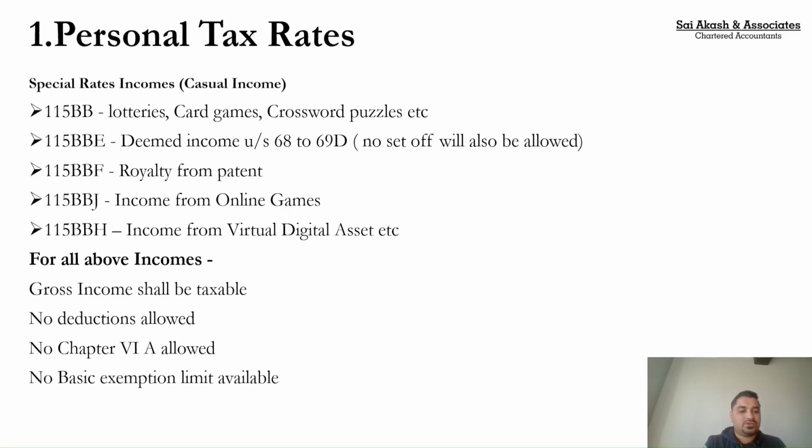Again, against this income, no deductions are allowed, no expenses are allowed, no Chapter VI-A deductions are allowed, and of course, as said, no basic exemption limit is also available. So if I earn 10,000 from online games, then 3,000 would straight away be my tax, 3,000 plus 4% education cess. So there are certain incomes, even though they are below 12 lakhs, below 4 lakhs, even though you have incurred expenses, even though you have some Chapter VI-A deductions, these incomes are taxable. So you have to pay tax on these incomes even if your total income is less than 12 lakhs.